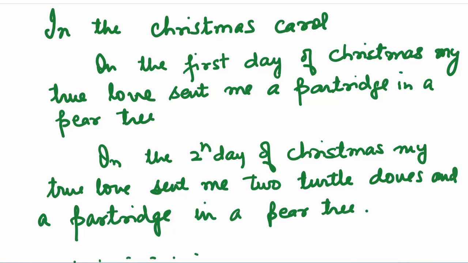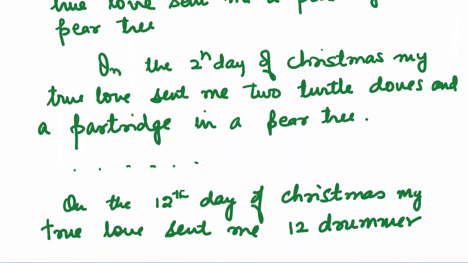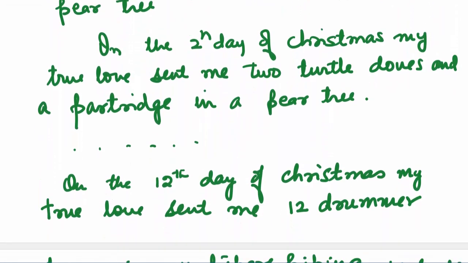You all are familiar with the Christmas carol, On the First Day of Christmas. Now, if you look at that carol, on the first day of Christmas, my true love sent me a partridge in a pear tree. On the second day of Christmas, my true love sent me 2 turtle doves and a partridge in a pear tree. So the carol goes on for each day, third day, fourth day. Let's reach the 12th day.